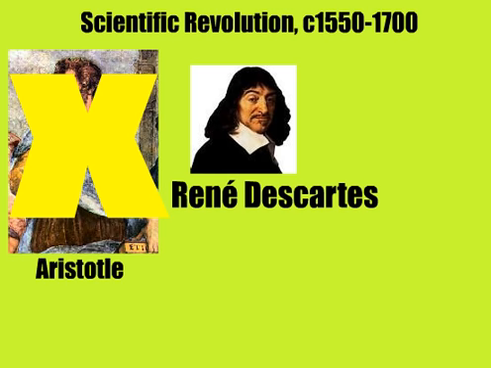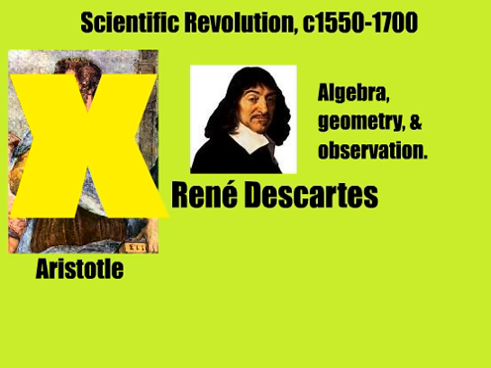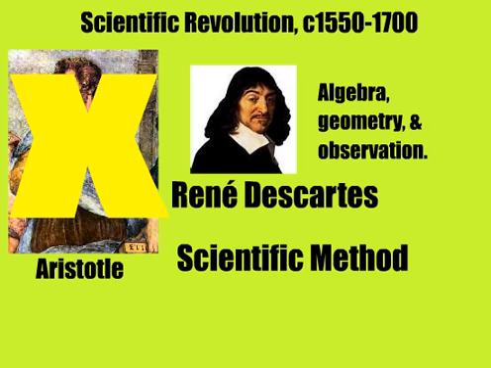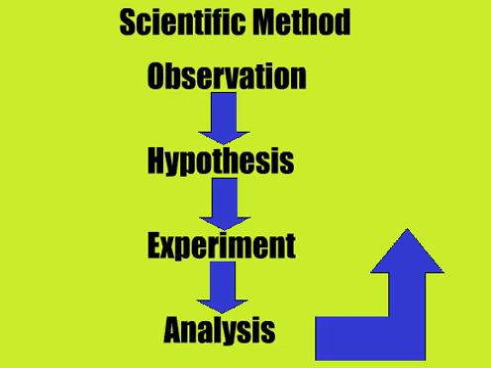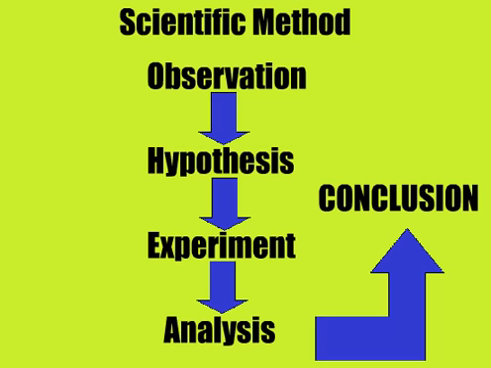Let's start with the Scientific Revolution. In the 16th century, philosophers and scientists began to question the ancient conclusions made by Aristotle. René Descartes relied on math and reason to prove his theories. This use of observation developed into the scientific method, which is a sequence of investigation that is used to test a hypothesis through experimentation. After logical steps are taken, a conclusion can be derived.